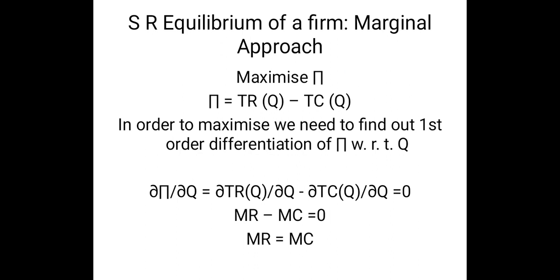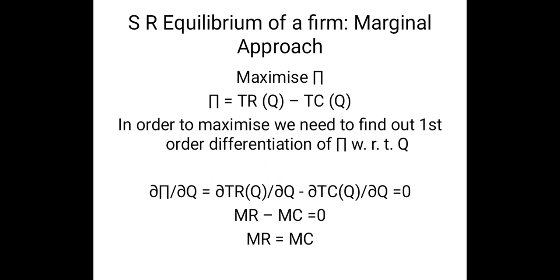Here the profit function has been defined as the difference between the total revenue function and the total cost function, and it is to be noted that both are functions of quantity, that is TR of Q and TC of Q. Now in order to find out the equilibrium output level, we have to maximize this profit function, and to maximize it we need to differentiate the profit function with respect to Q. It can be seen from the mathematical expression that del pi by del Q equals del TR of Q by del Q minus del TC of Q by del Q, and it should be equal to 0.